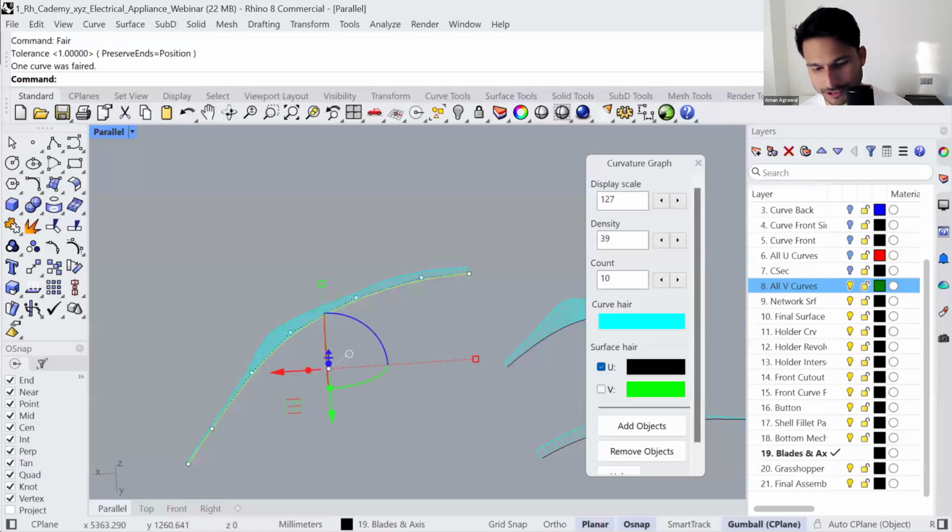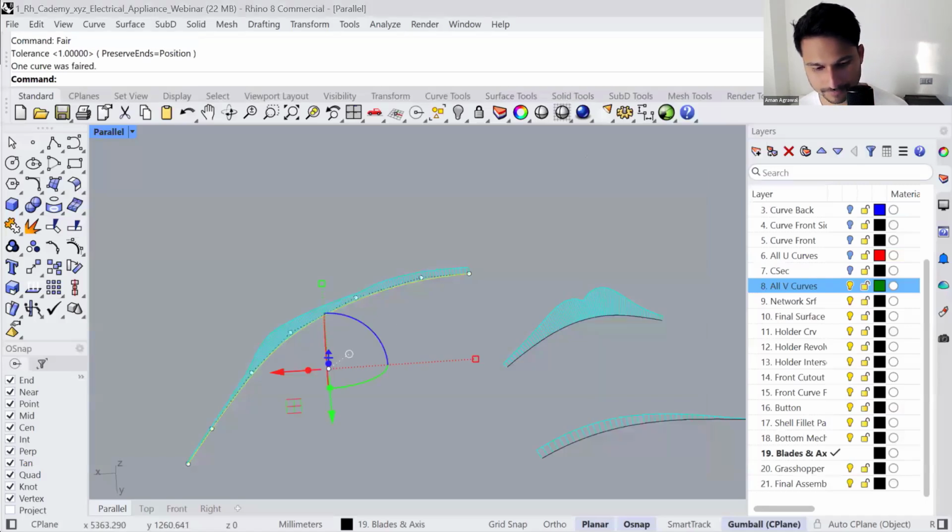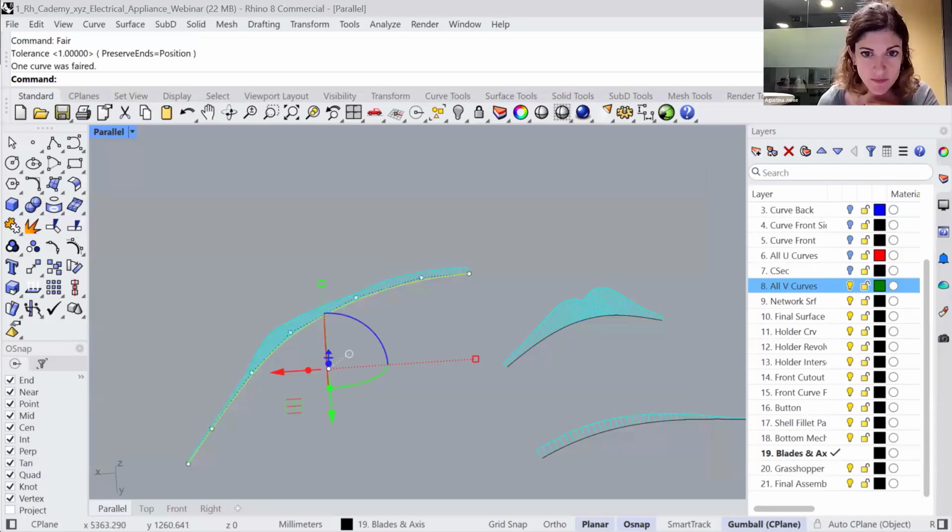All right, more questions. I have another question from Mike. How do you add a draft to the buttons?